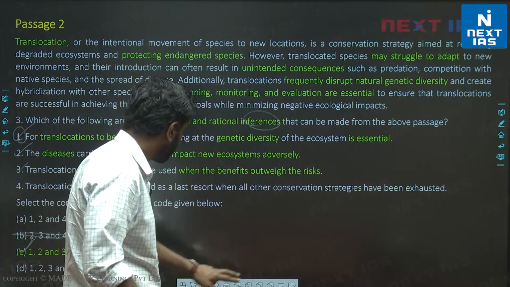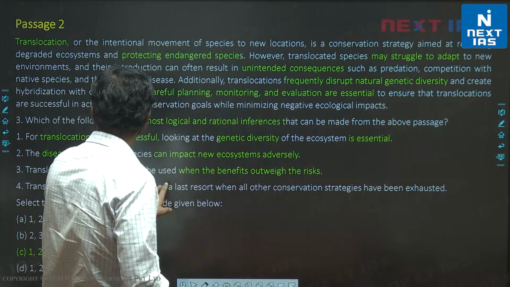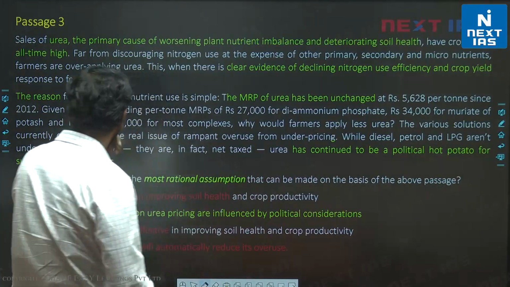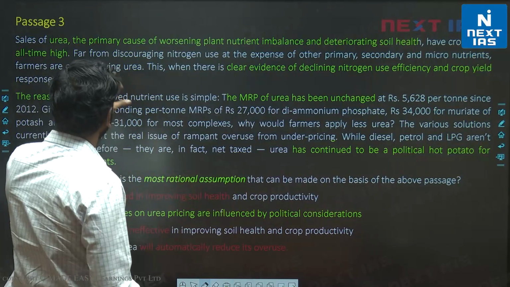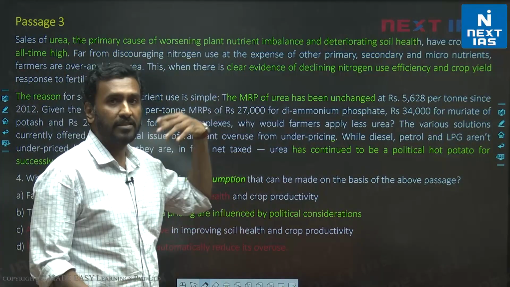Let's look at the next question. Here C is the correct choice. Okay, which of the following is the most rational assumption? Again, passage is fairly easy, we know about the passage.